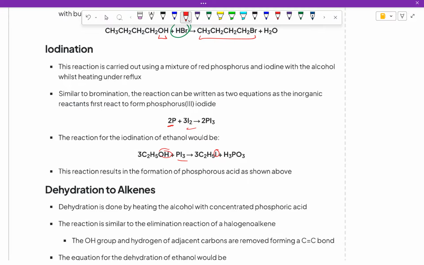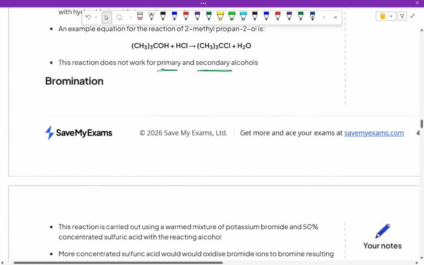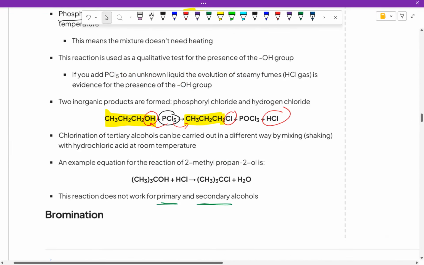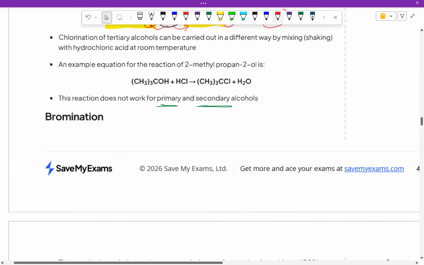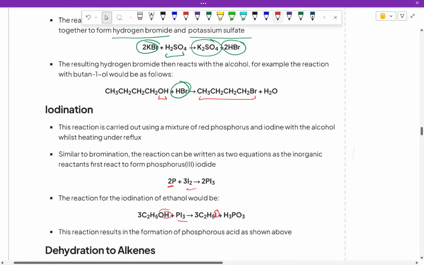The way that I always remember is that chlorination is more extra, because at the end it gives HCl. The other ones just have water or the iodination product.